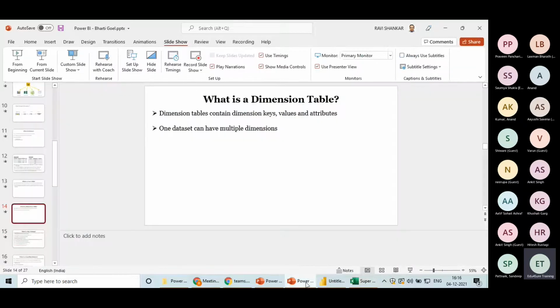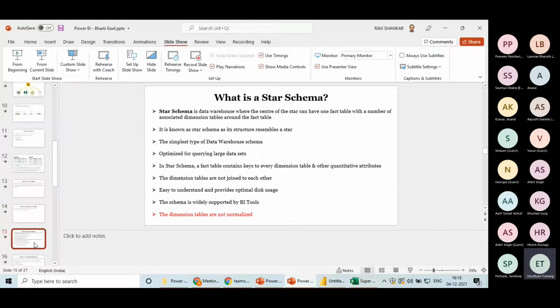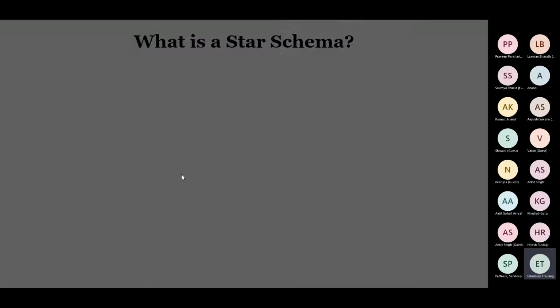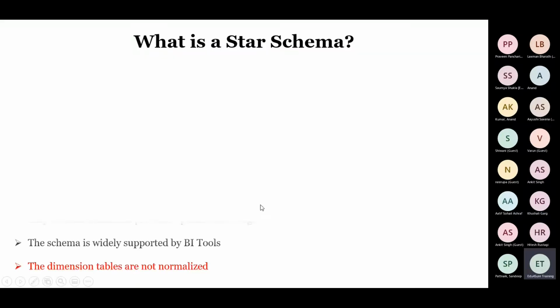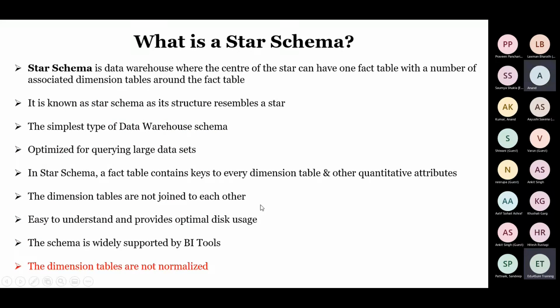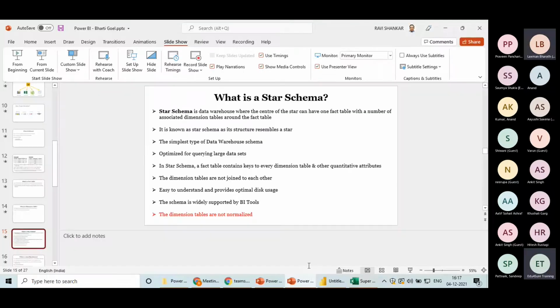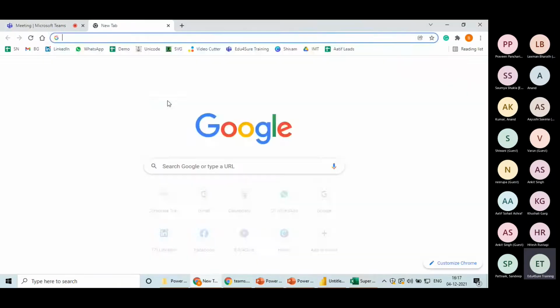So now we will study the star schema, and then we will talk more about fact and dimension tables. Are you guys clear so far? Everyone? Okay. So now I'm going to open an image.